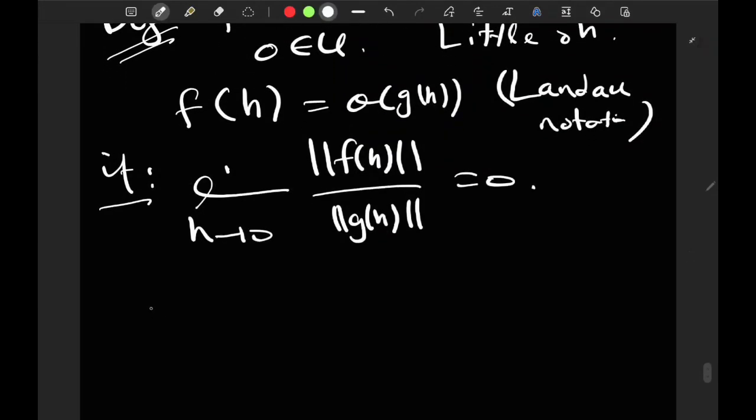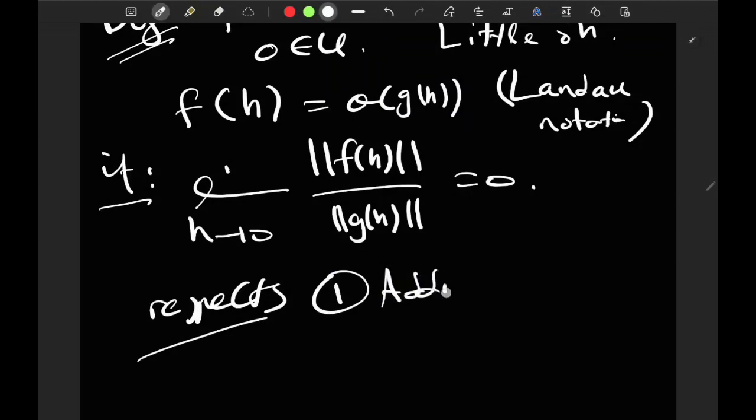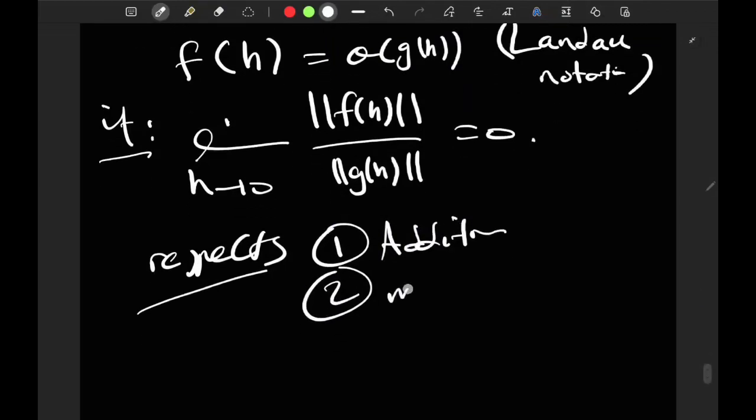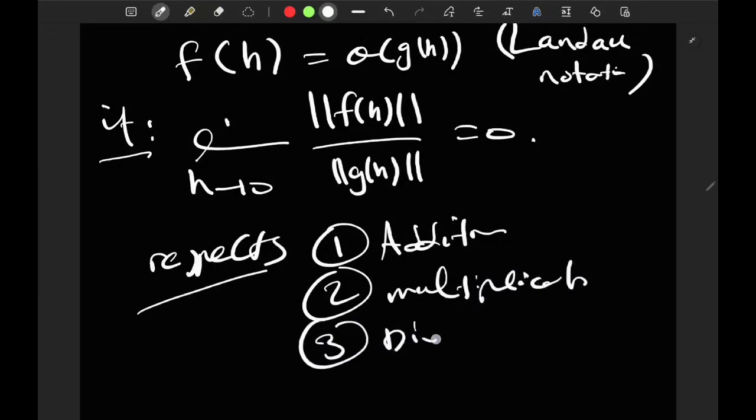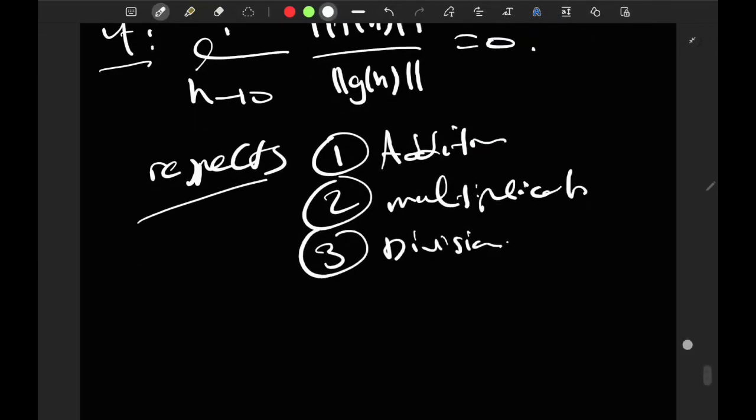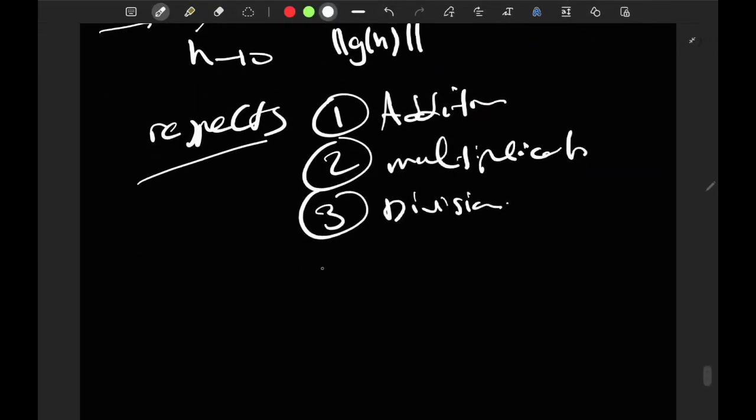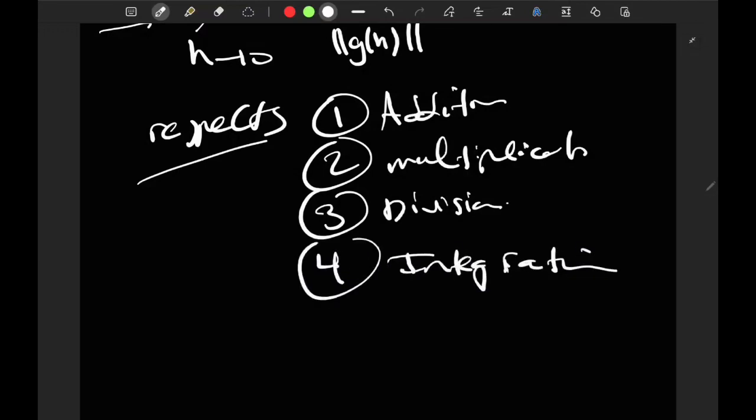Because the Landau notation respects addition, respects multiplication, respects division, it respects even finite expansions. I'm going to give a brief example about this. It respects integration, and some other cool things.